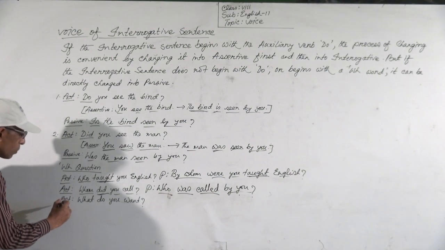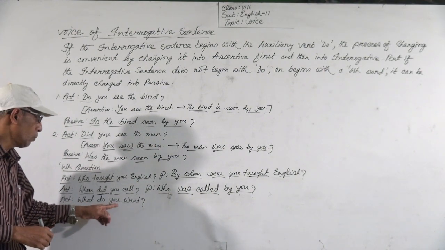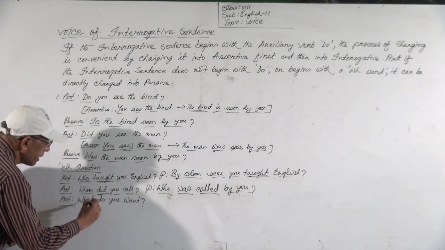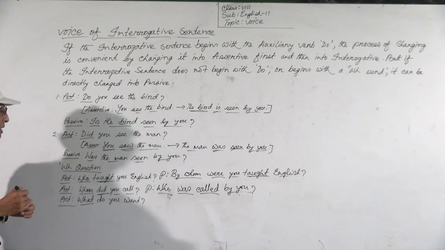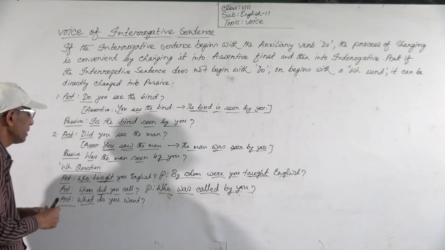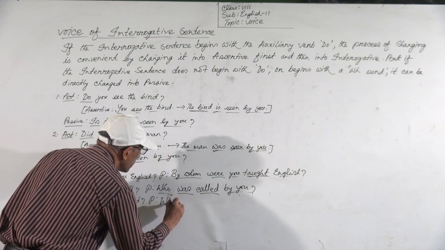Then the third example. Third example is what do you want? Also the sentence begins with a WH word. So the answer will be passive. What will be what.